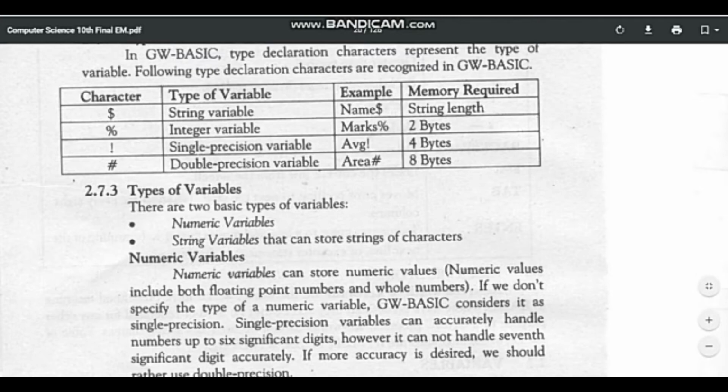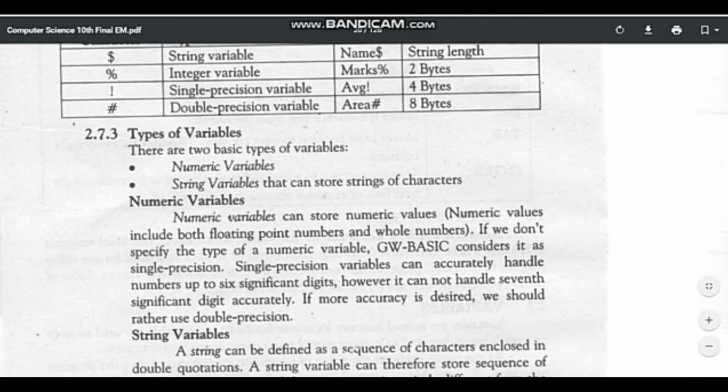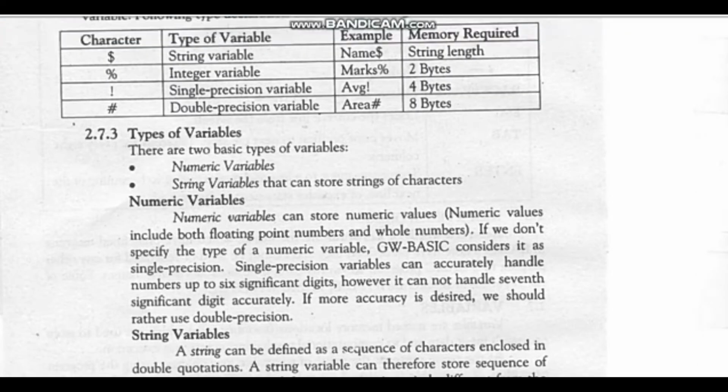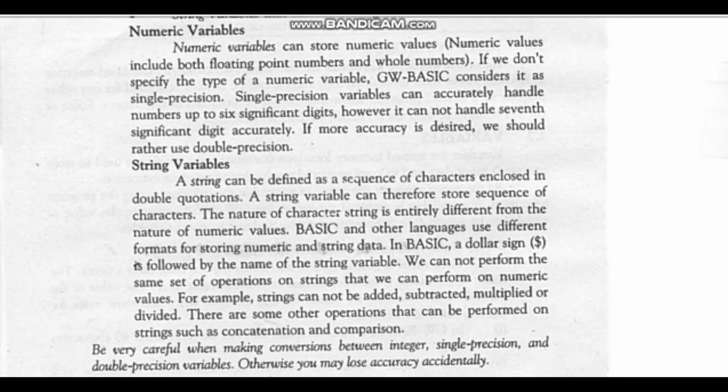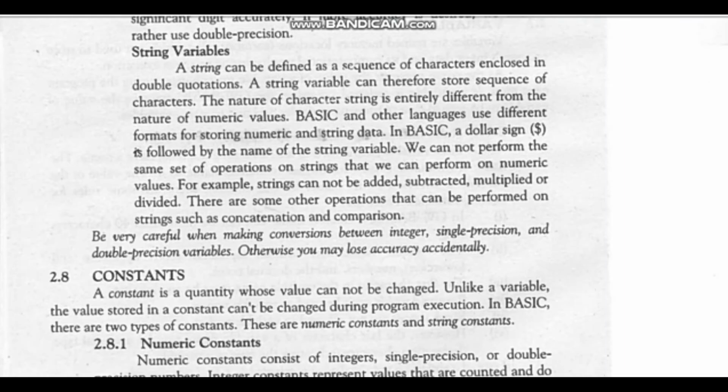Now I will discuss the types of declaration characters, and I will discuss all of these in detail. Different symbols are used with a variable name to indicate the type of variable. These symbols are as follows. Dollar sign means string variable, percent sign represents integer variable, exclamation sign means single precision variable, and hash means double precision variable.